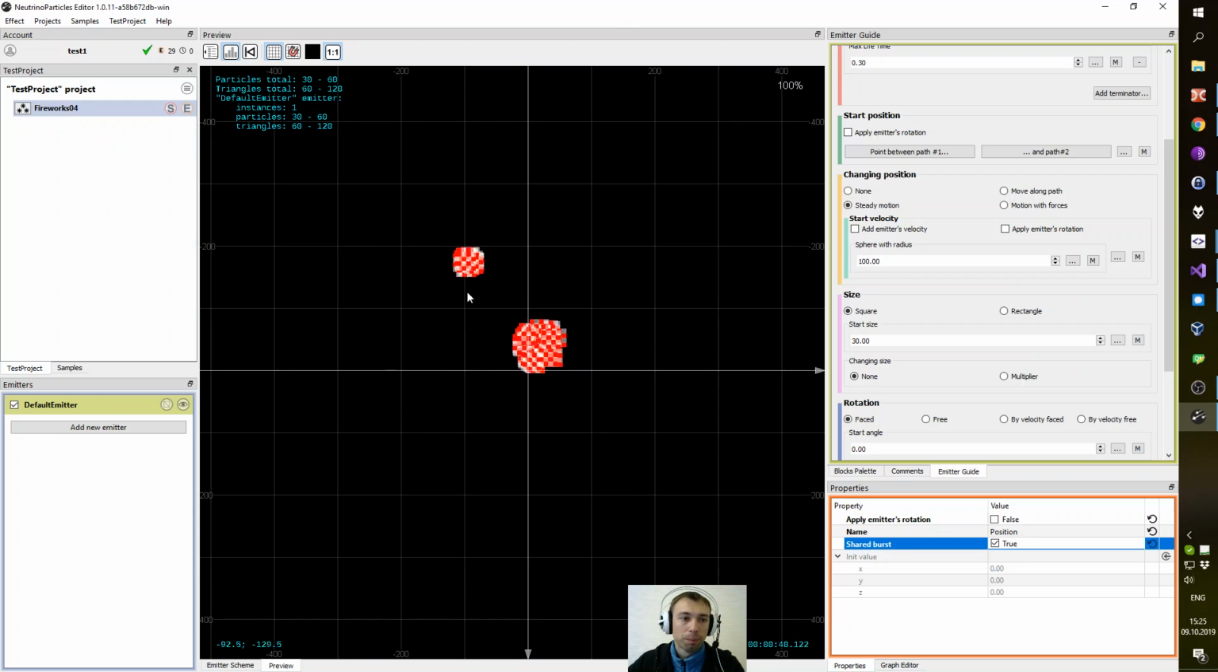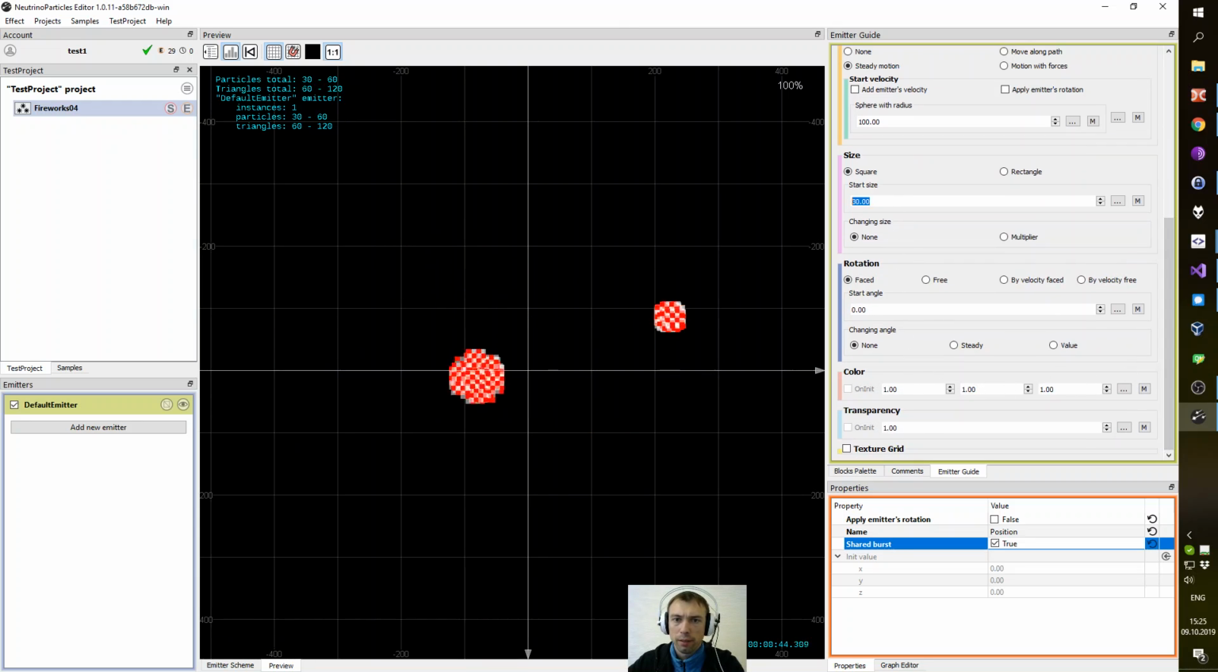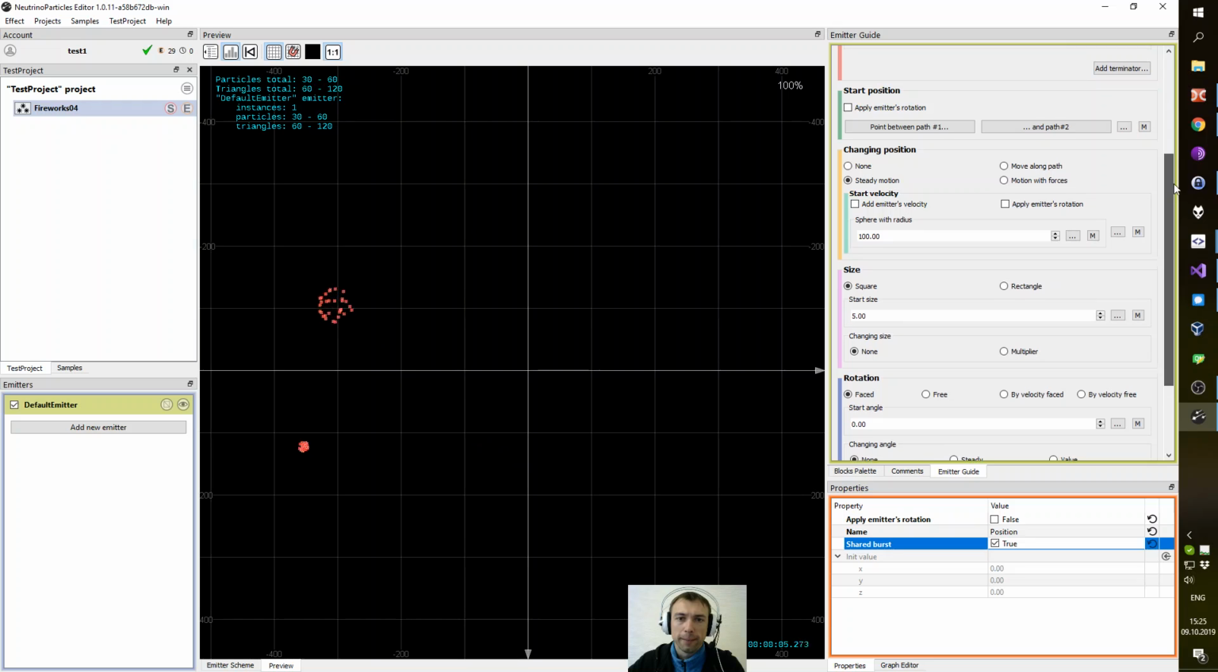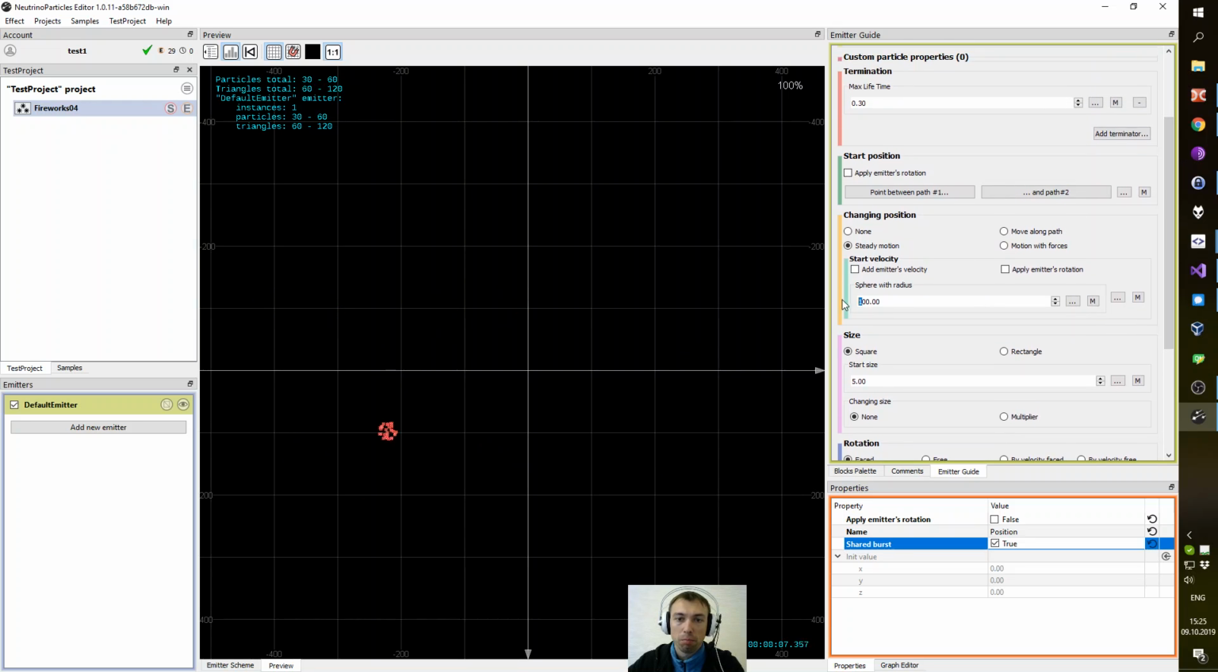And we have such small bursts. Let's make size less, like 5. Yeah, 5 is good. Starting velocity bigger, 200, even 400.